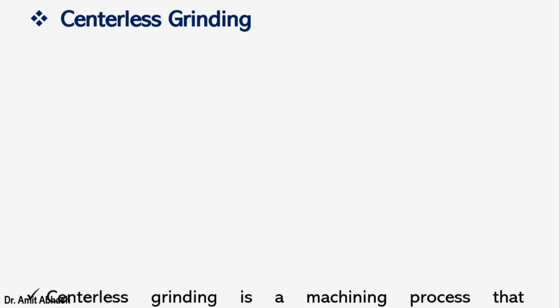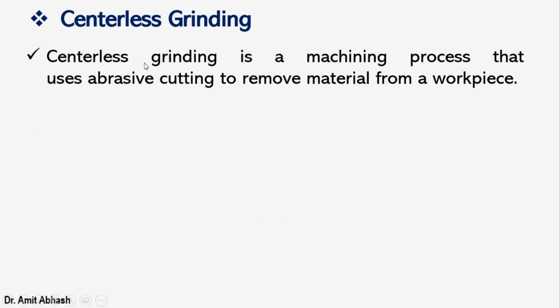But here we will not use any fixture to hold the workpiece so that it can rotate, meaning without a center. So the first point is that the centerless grinding machine is a machining process that uses abrasive cutting to remove material from a workpiece.